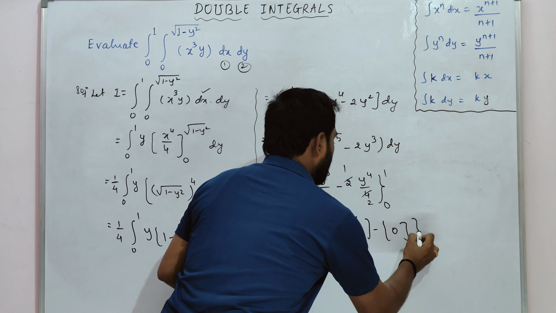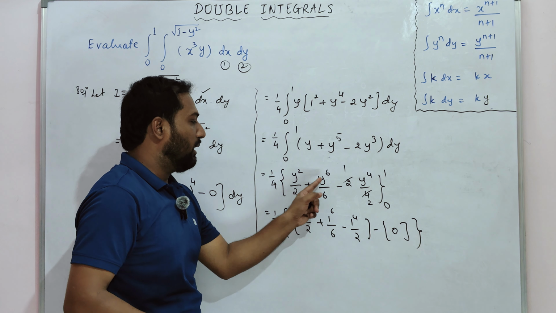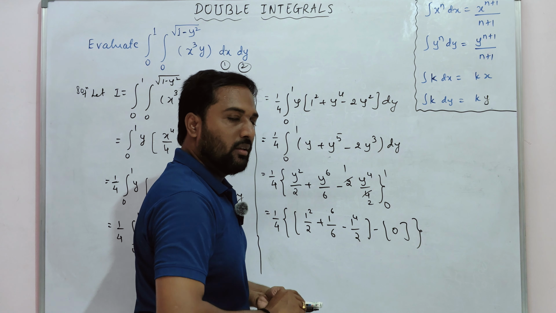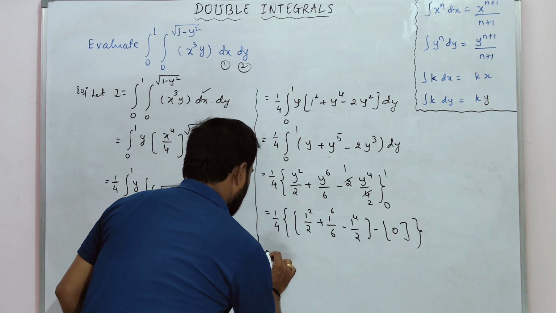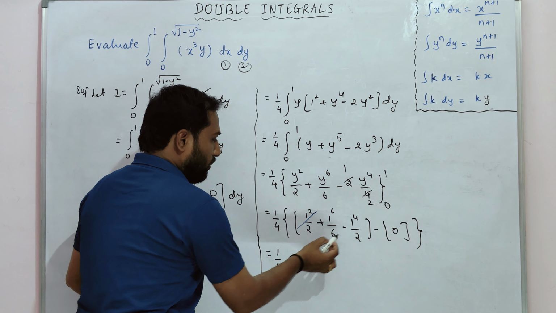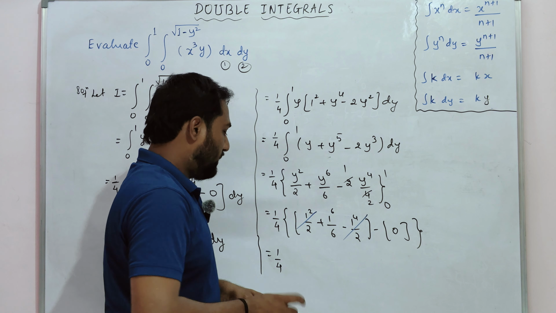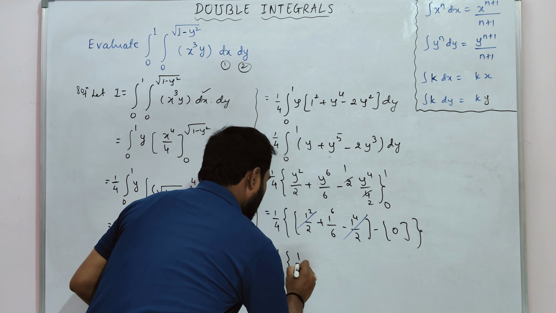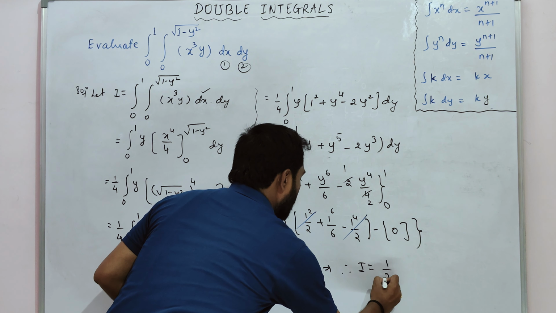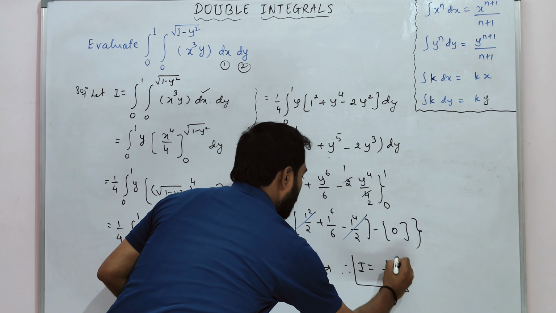Minus lower limit will be 0, because wherever you have y, just substitute it as 0, it will be 0. So now let us simplify this. 1 by 4 as it is. You can cancel plus 1 by 2 and minus 1 by 2. What is the remaining term here? The remaining term is 1 by 6. Therefore, I will be equal to 1 by 24.